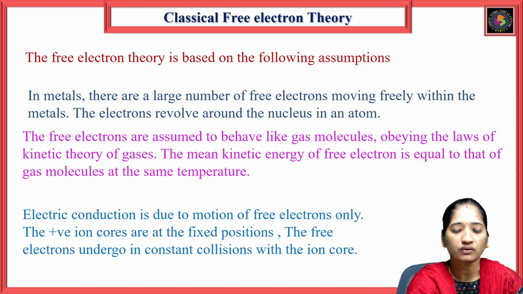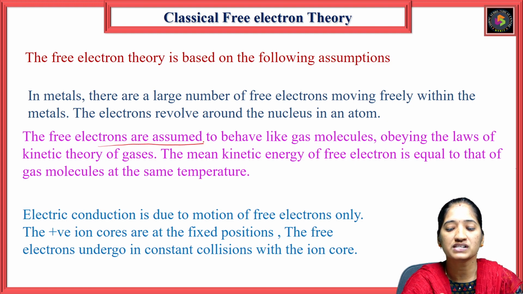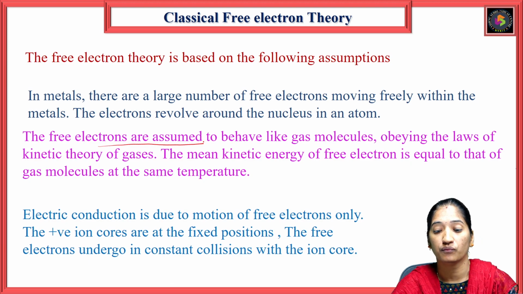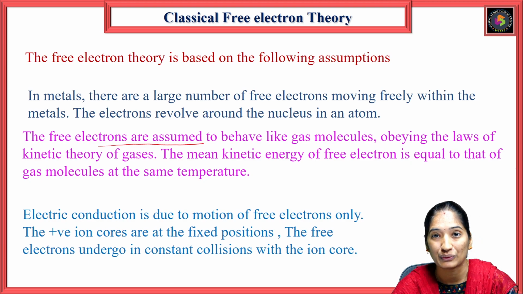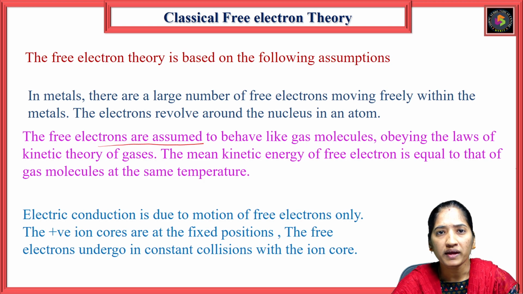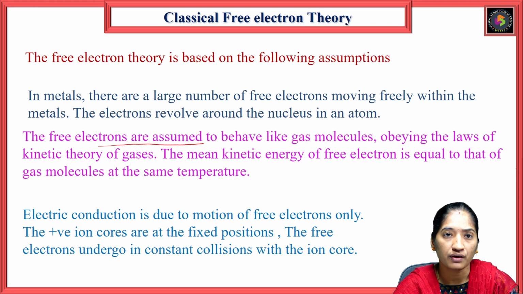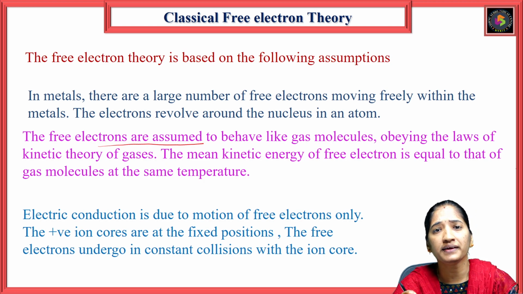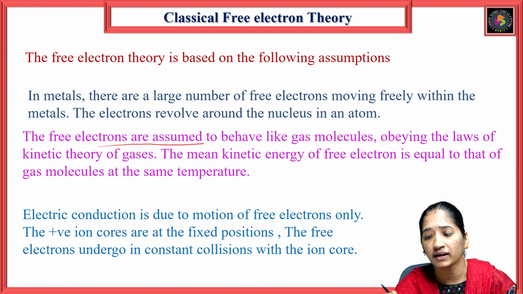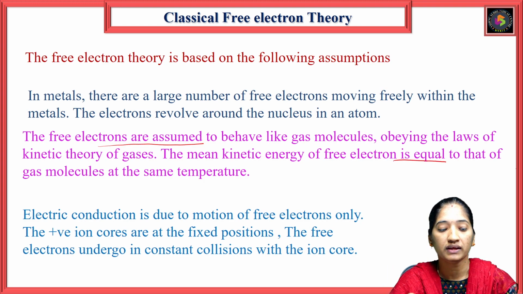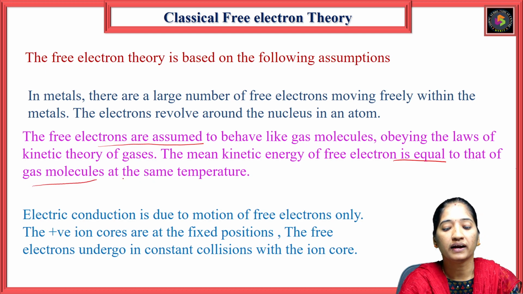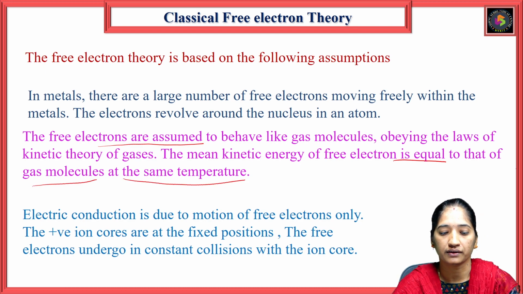These free electrons are assumed to behave like gas molecules, obeying the laws of kinetic theory of gases. The mean kinetic energy of free electrons is equal to that of gas molecules at the same temperature.